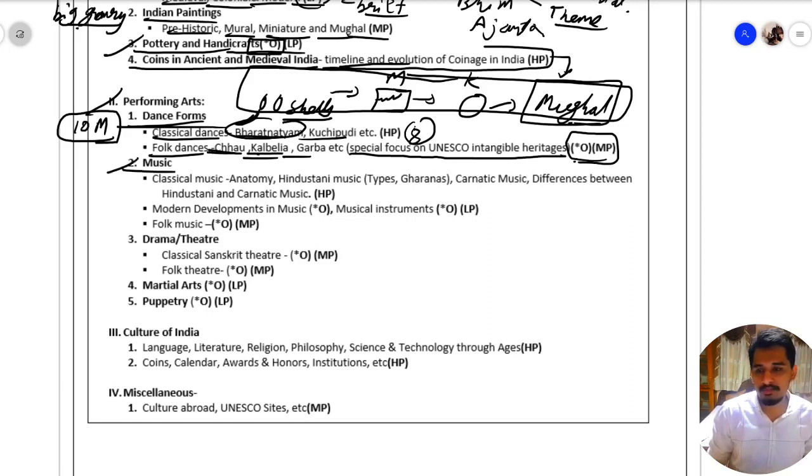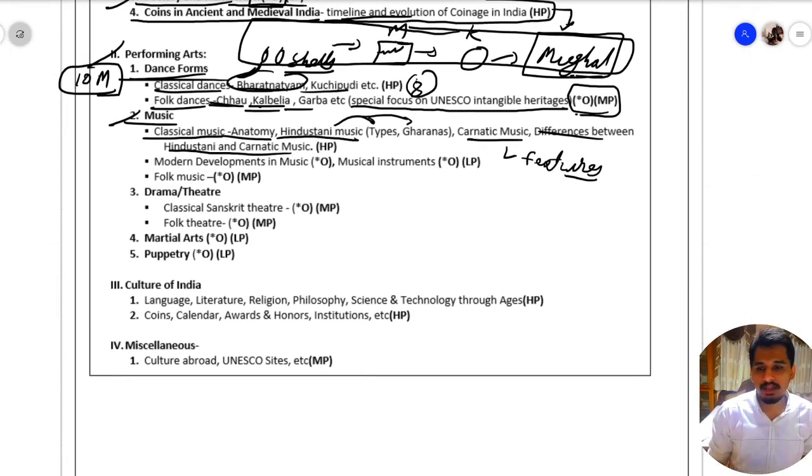Then we have music. In music, we have classical music. What is the anatomy of classical music? Then in Hindustani music, we have types and gharanas. Then Carnatic music. What are the features of Carnatic music? And what is the difference between Hindustani and Carnatic music? That should be known by us. Then we have modern developments in music, and overview will do.